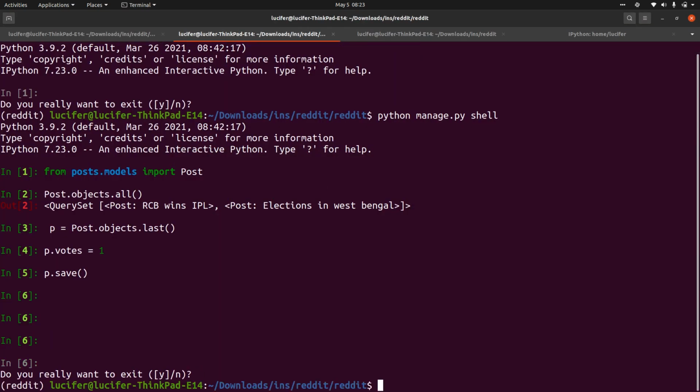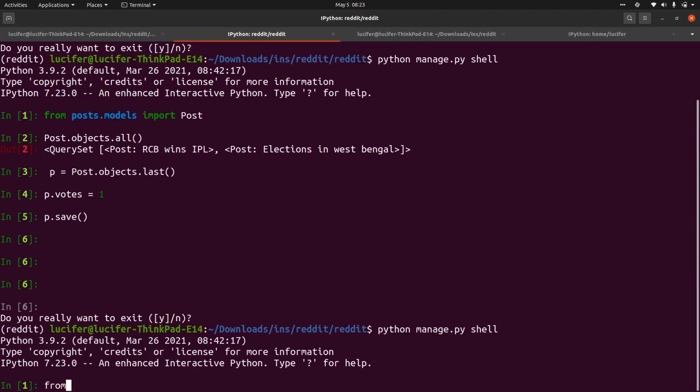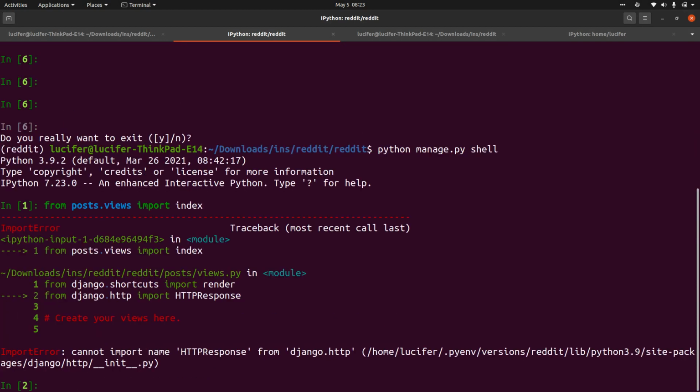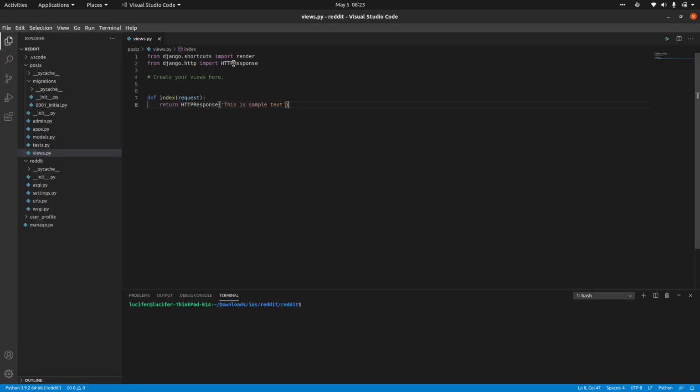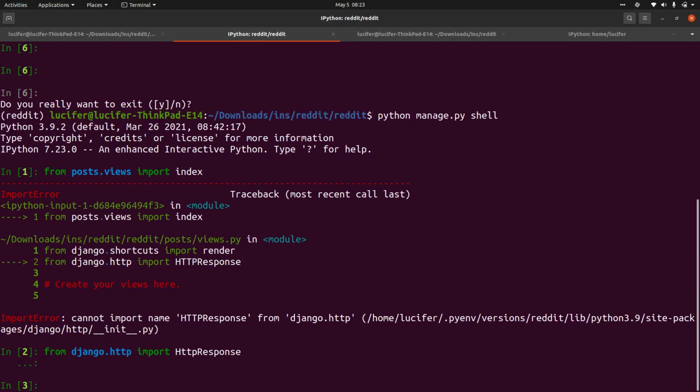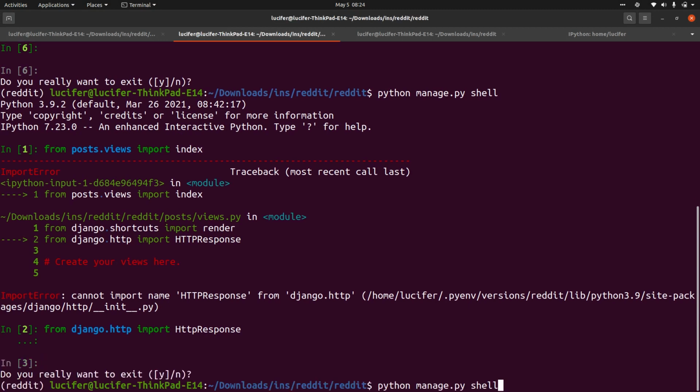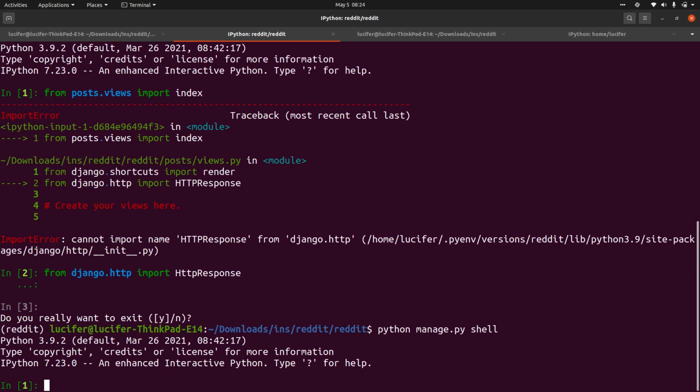Now we have our Python shell. So from posts.views import, our function name is index. This is giving me an error that HTTP response is not present. I think the spelling is wrong. HttpResponse. Always try to first check in your local shell whether it is working fine or not, which makes sure that you will avoid different errors.